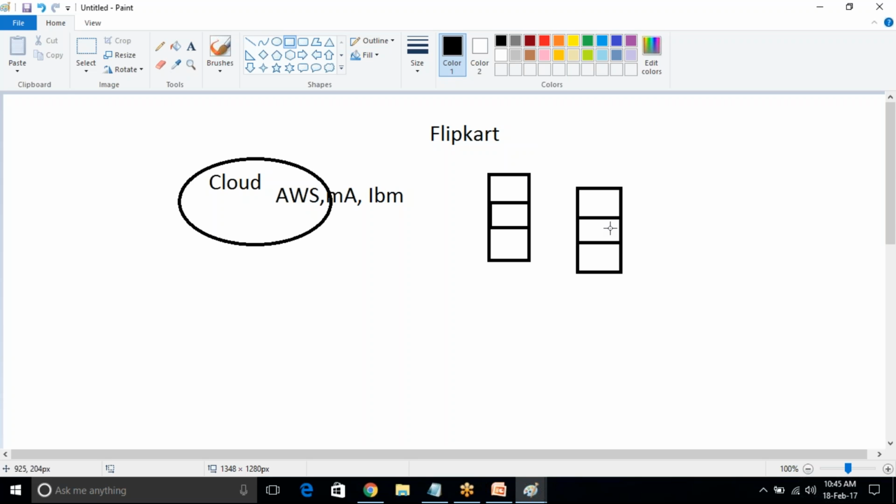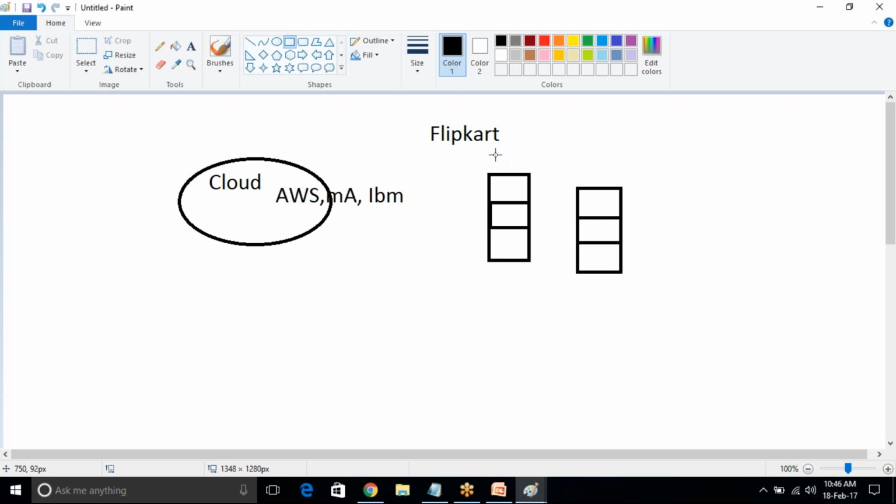Okay, everything is okay. See how many days they are keeping the offer sale. They will keep at least 3 days, 4 days, 1 week, max 1 week. So after that, these three servers are not required for Flipkart. So after 3 days, these three servers are waste for Flipkart. So each server, for example, I'm taking 2 crores, means 6 crores. They are wasting the money. So they are wasting the 6 crores money for 3 days only.